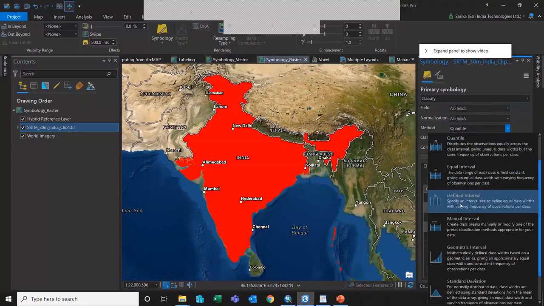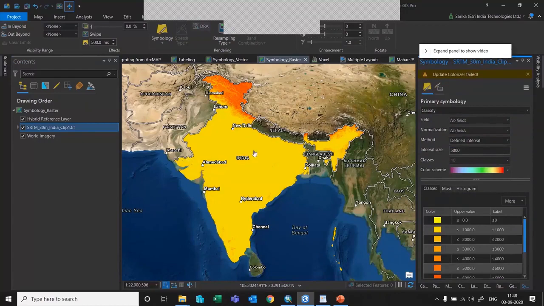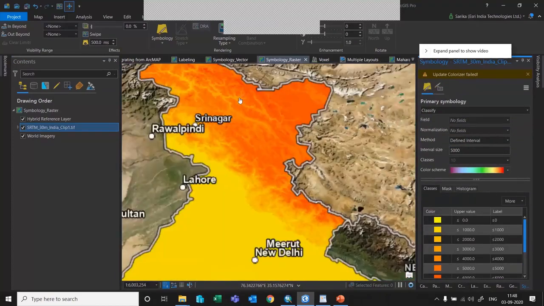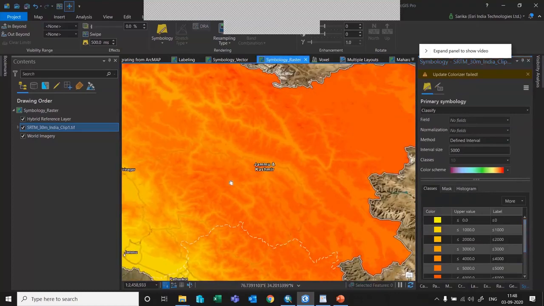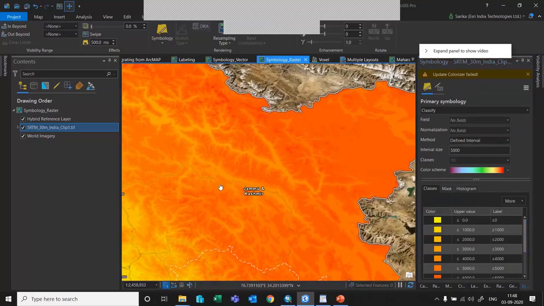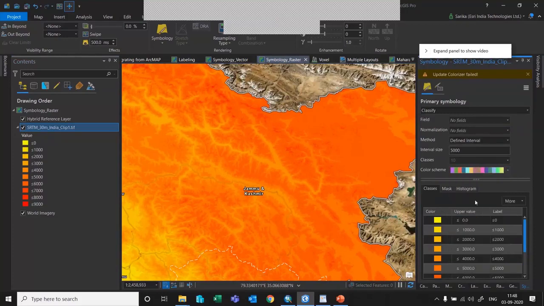So I want to set a defined interval, that is I want to give an interval of 1000 and I want to say apply. And when you say 1000 and apply, you can see the color values changing. So you can give 5000 or whatever required interval you want, and you can set the color symbology that you want. So you can see the variations over here where there are a lot of terrain undulations. If you see in this area, you can see the color variations, and if you open the legend, each color is talking about the particular value. So you can even choose the bivariate colors.